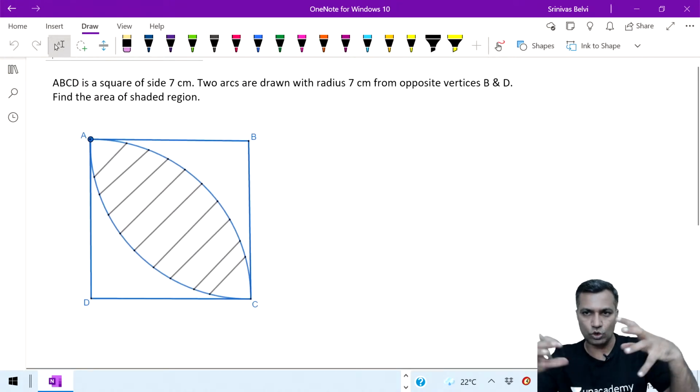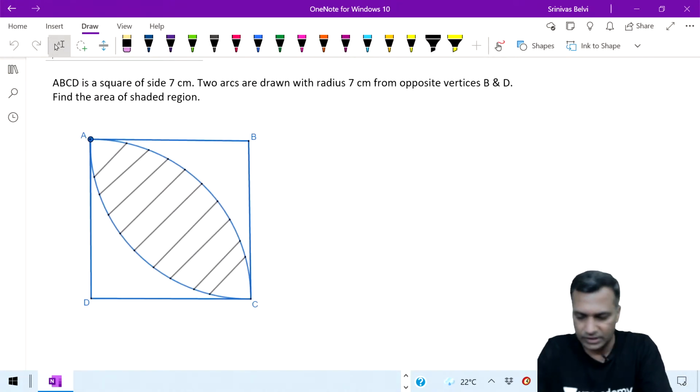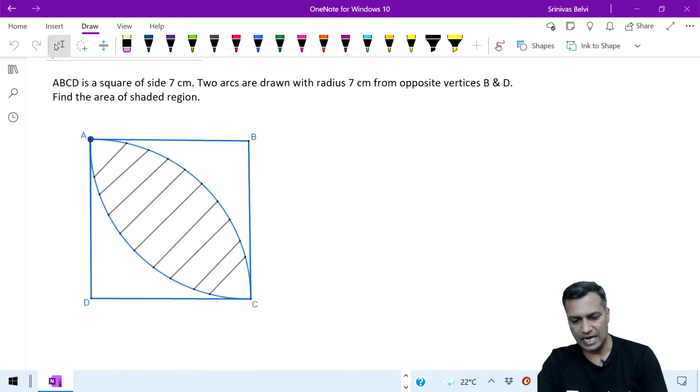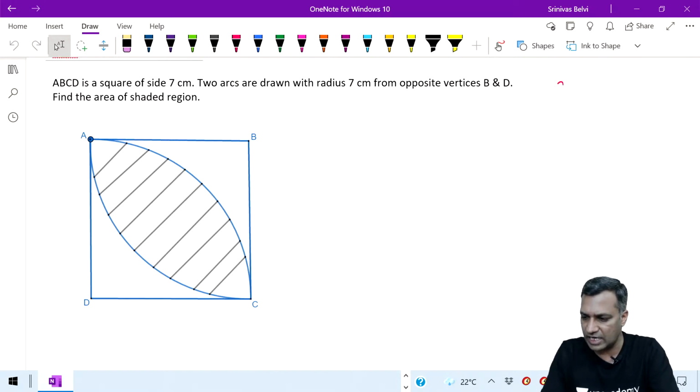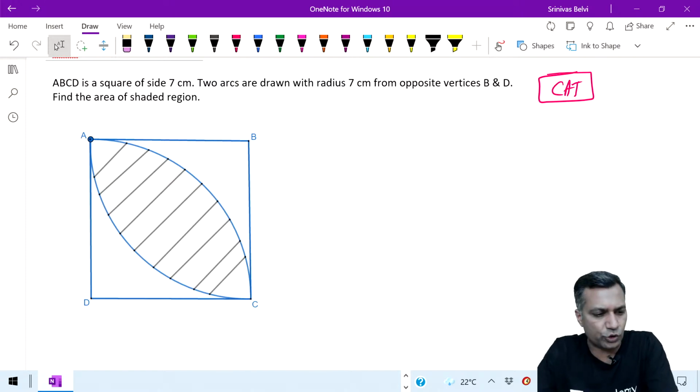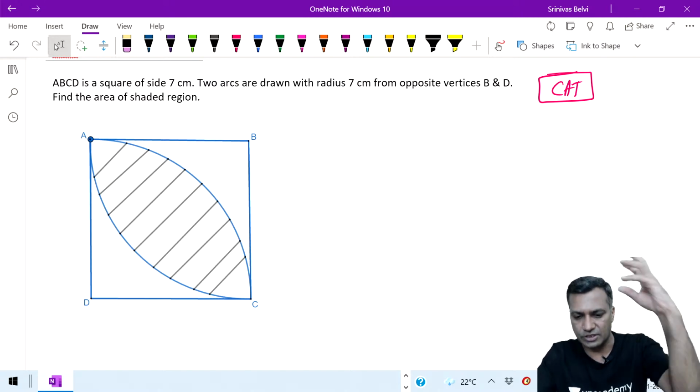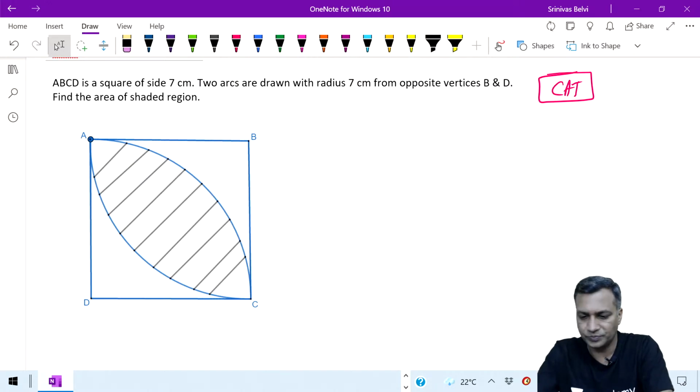Yeah, now we are coming closer to the classical questions. After this, we will start with the actual CAT. This question also came in CAT, but a long time back, even before you guys were born. Most of you would be born around the year 2000. This was much before that. Yeah, we will start with this so that we will get the idea. Then I will open up to the recent CAT questions. Go ahead.